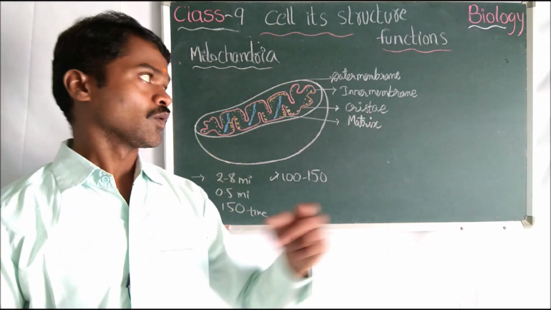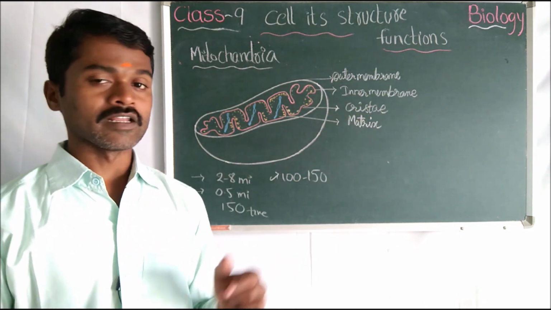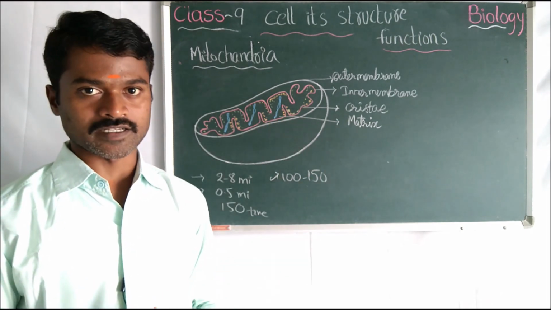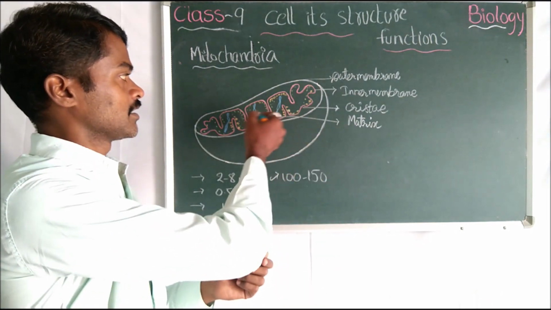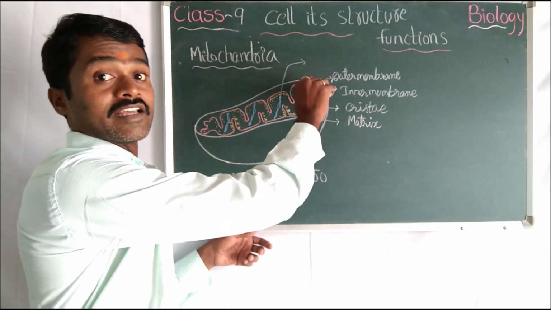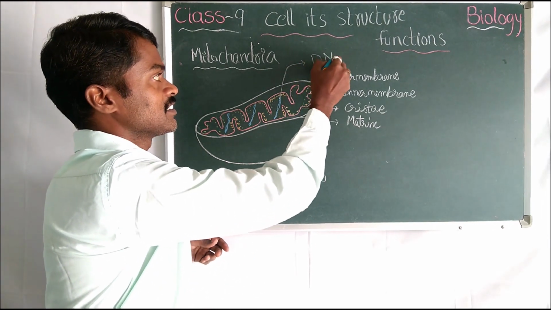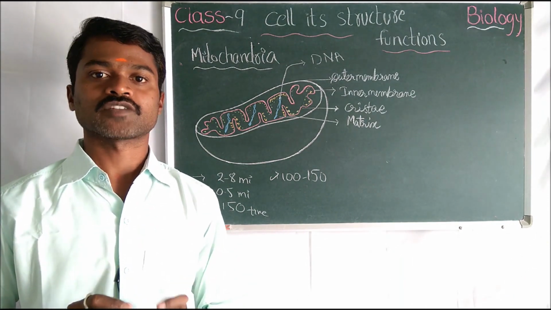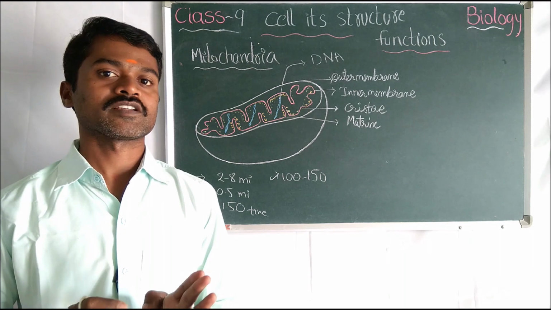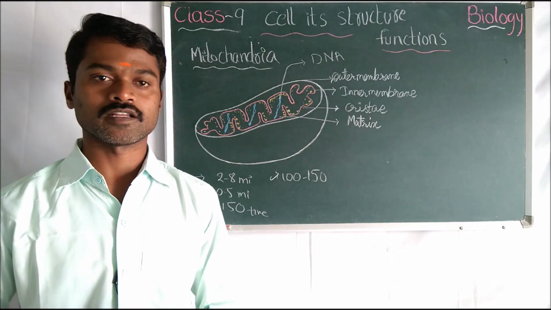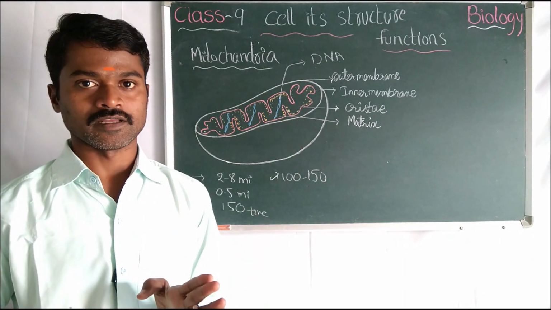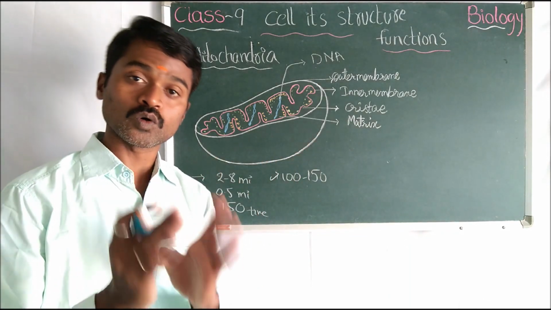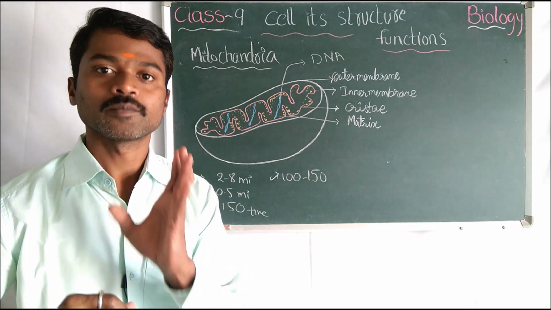Mitochondria have two layers, one is outer membrane and the other is inner membrane. Inner membrane has projections called cristae, and the fluid inside is called the matrix. Okay, you can see some fiber-like structures. DNA, what is the specialty of this DNA? You know, DNA from the mother. In a cell you can see mother-father combination DNA genes in the nucleus, but here you can see mother DNA. It prepares the energy, and energy is stored in the form of ATP.